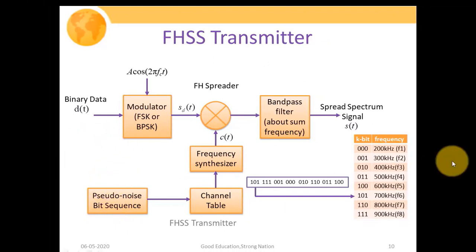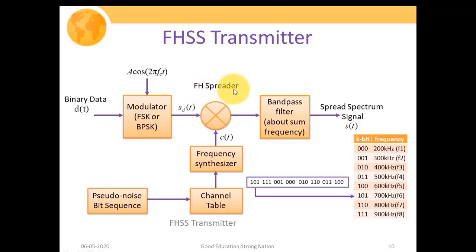So it is basically randomly generated 3-bit sequences, and depending upon the output of our PN random bit sequence, it selects a frequency from its channel table, and that selected frequency information is passed to the frequency synthesizer circuitry, which generates the central carrier frequency depending upon the information it gets from the channel table.